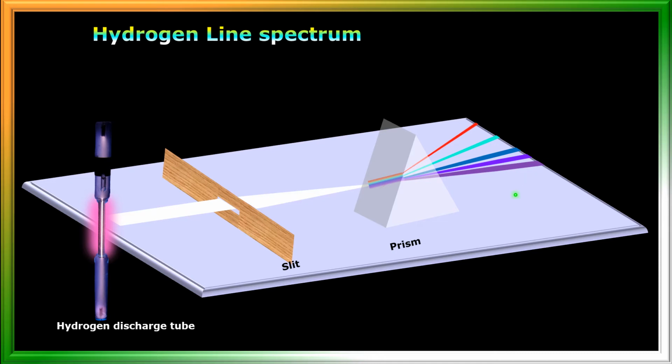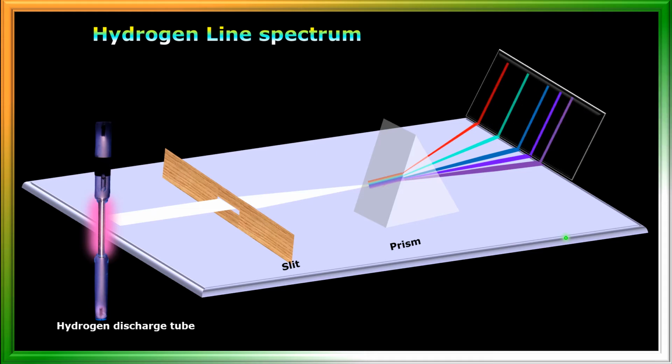Okay, if we obtain these colors on a screen like this, we will get hydrogen line spectrum, in which lines of particular wavelength are separated by some dark space. That means these colors are not merged with one another. They are not overlapping.